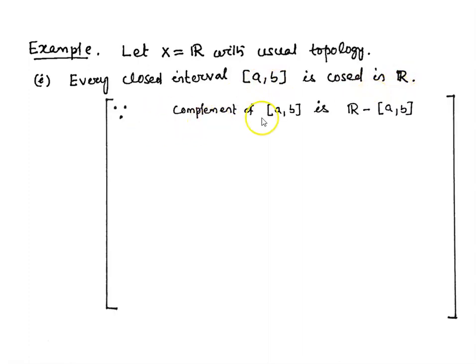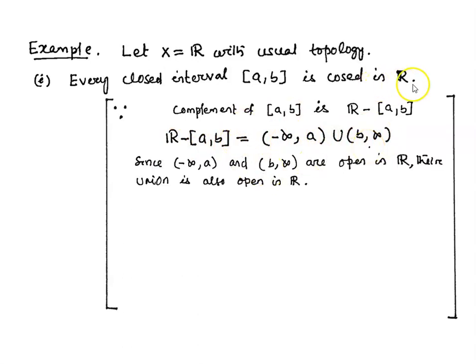Now, the complement of the closed interval [a, b] is R minus [a, b]. This can be written as the open interval minus infinity to a union the open interval b to infinity. So the complement of the closed interval is the union of these two open intervals.